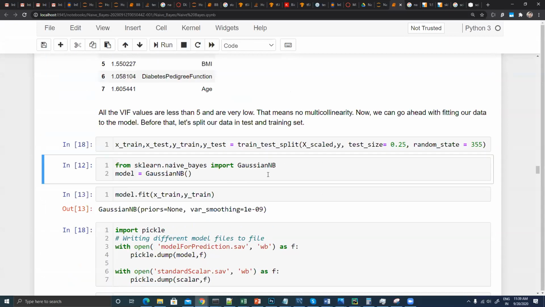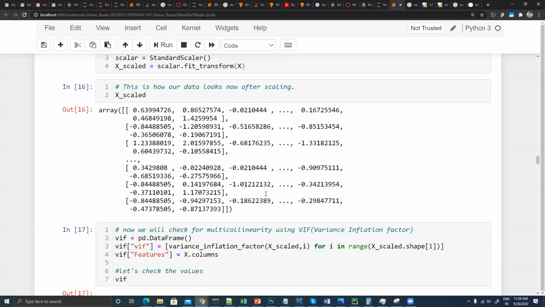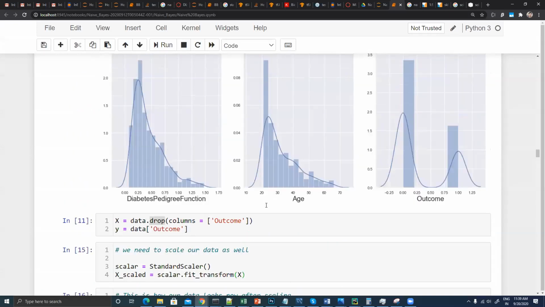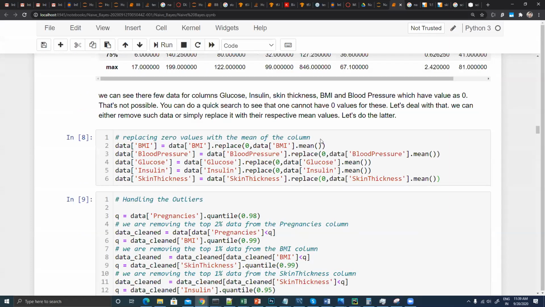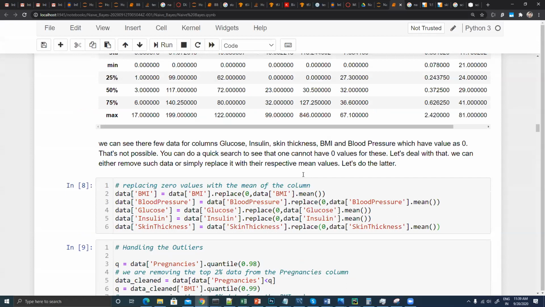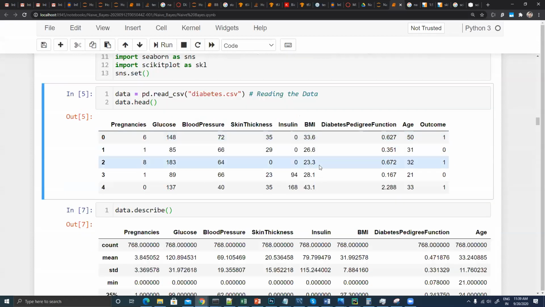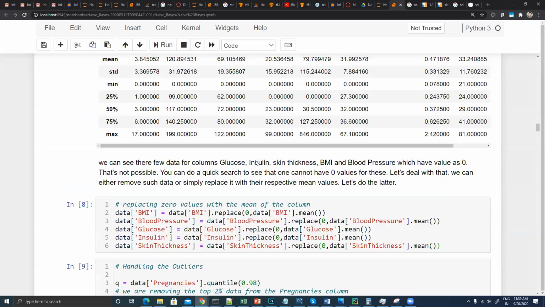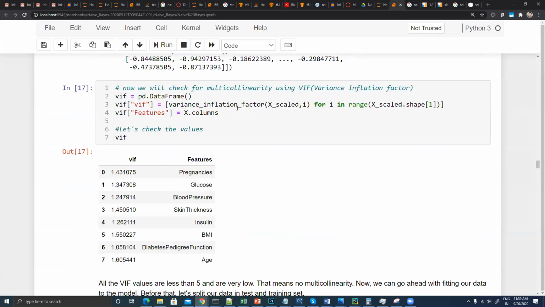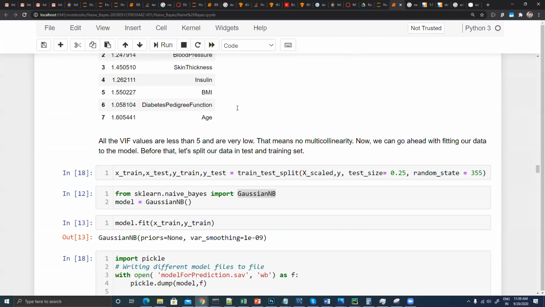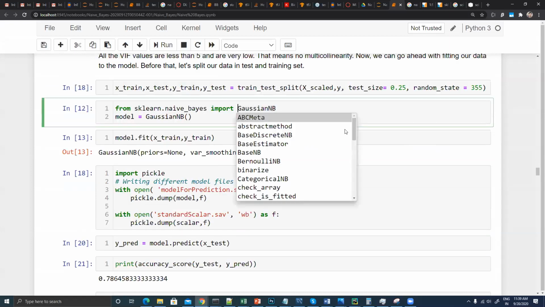And here, what am I trying to use? I'm trying to use a Gaussian naive Bayes algorithm, right? Because my data set was basically a continuous data set. My data set was not a categorical data set. All of this data is continuous, right? In the case of continuous data, you are supposed to use a Gaussian naive Bayes in that particular case. That's the reason I'm importing a Gaussian naive Bayes.